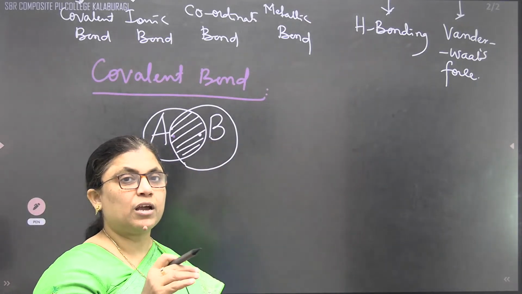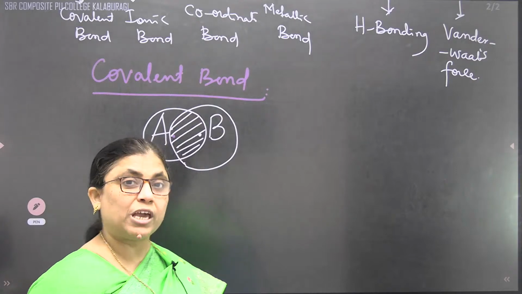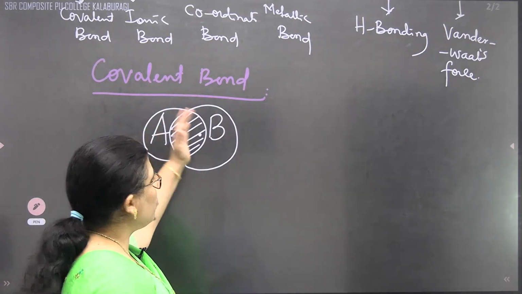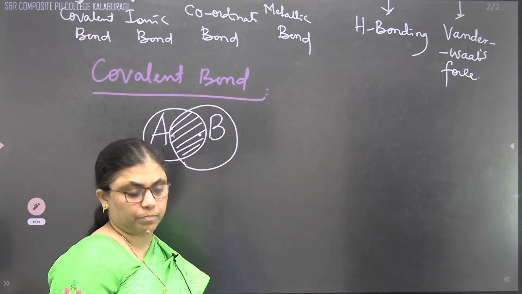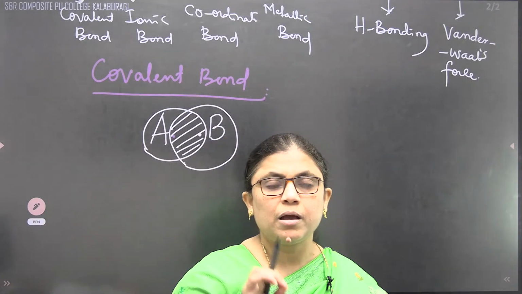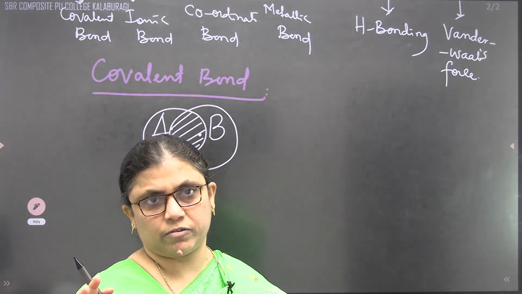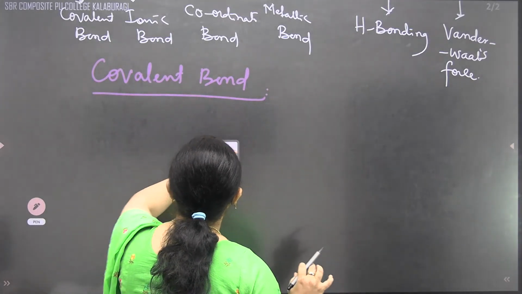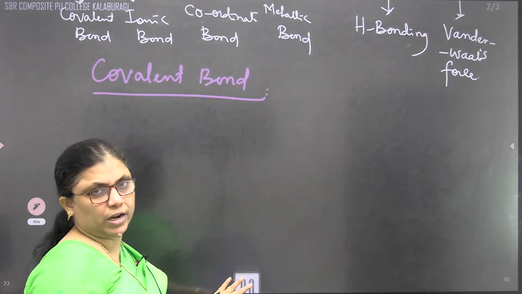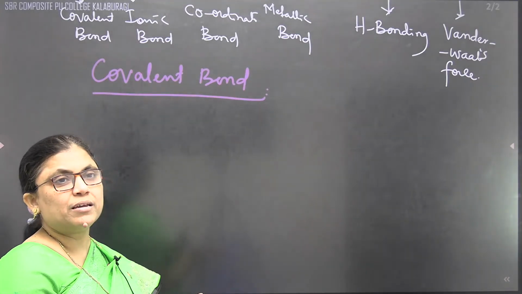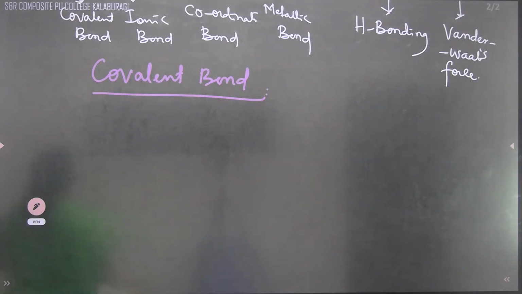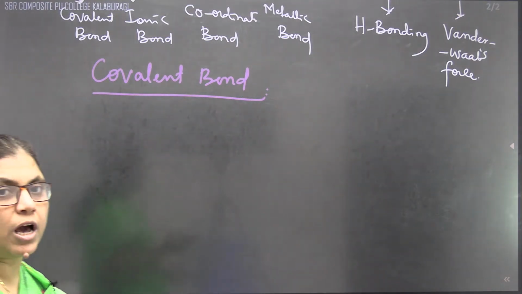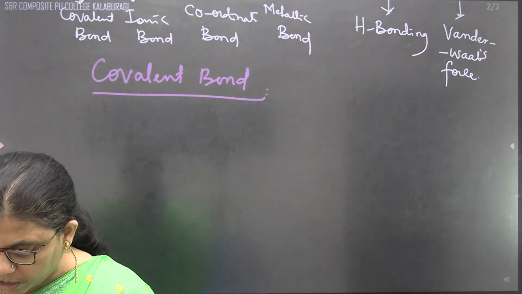Later we'll go to the individual examples. We'll take homomolecules, heteromolecules, and even molecular ions. But let us first see the conditions, and after that we'll go for the examples. Covalent bond is obtained by mutual sharing of electrons. Different theories have been put forward for the formation of a covalent bond. One is the Langmuir theory, the second is the valence bond theory, and the third is the molecular orbital theory.